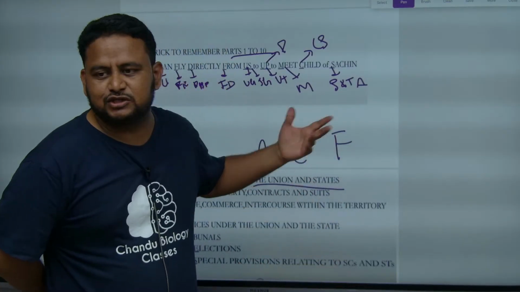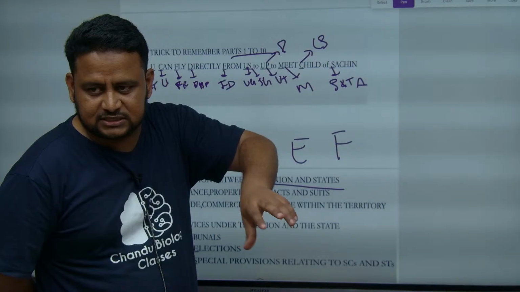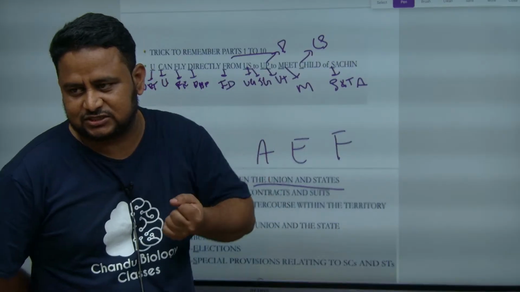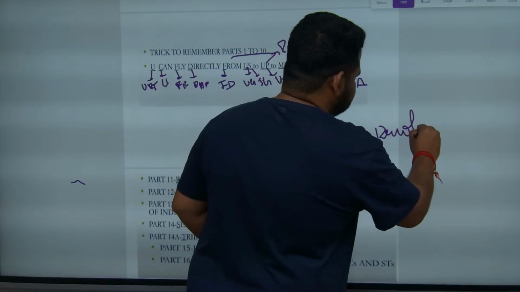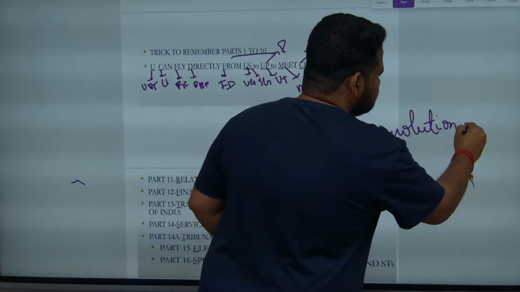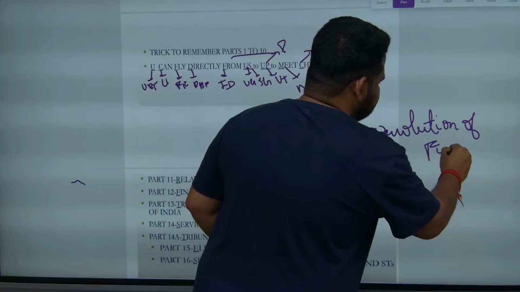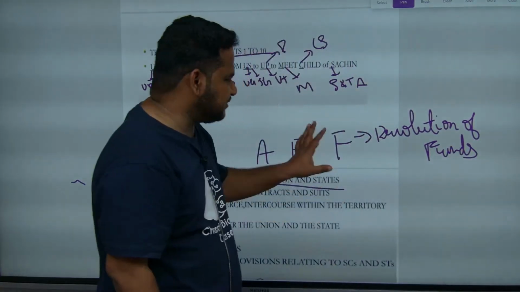That is devolution of funds. How it is given to states, how the states give it in turn to panchayats. This is nothing but what we call devolution of funds. Okay, this is the financial relation.